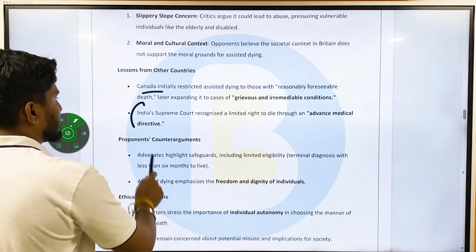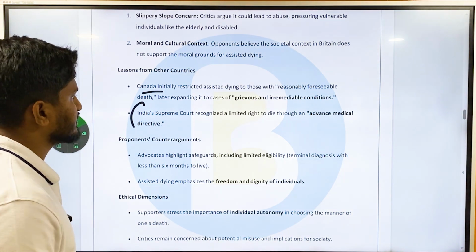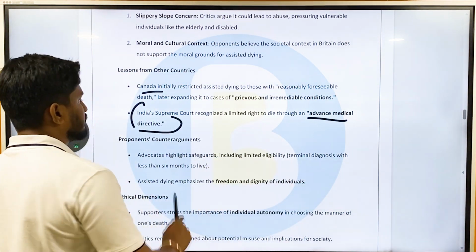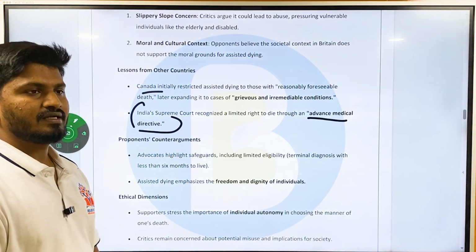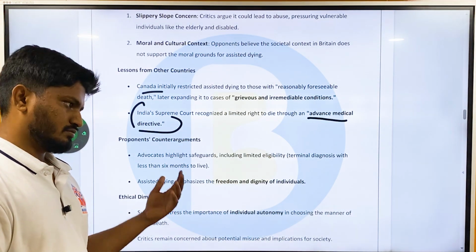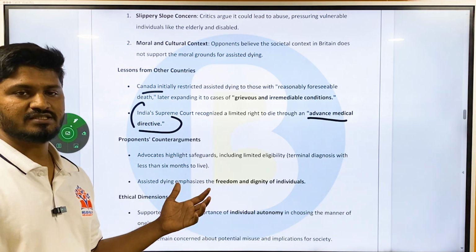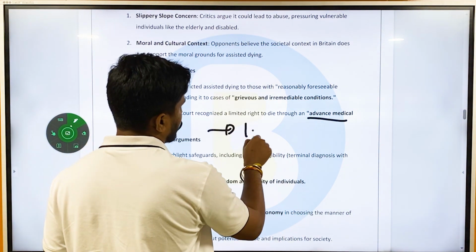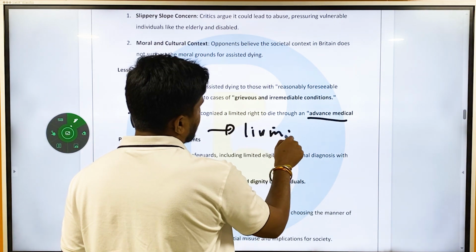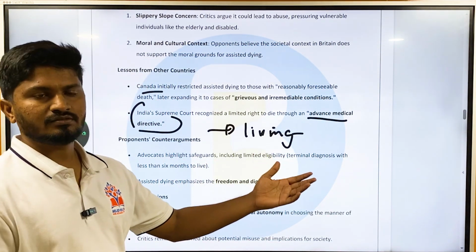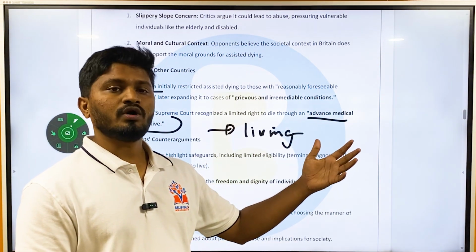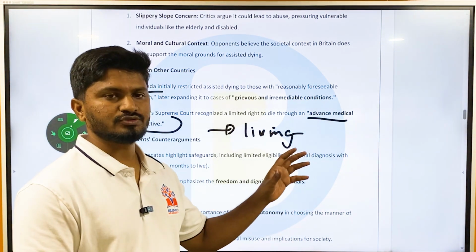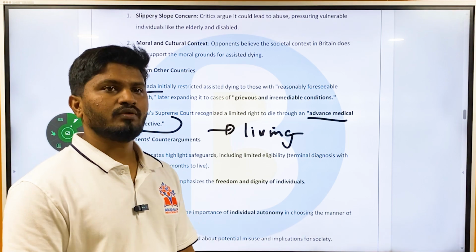In India, there is no particular law, but the Supreme Court has given certain limited guidance, that is, to die through an advance medical directive. Okay, there is a process: if you want to go through euthanasia, that is passive euthanasia, you have to have a living will when you are alive. You have to write a living will. That living will should be written in front of a person who you want to carry out the assisted death, and there should be persons such as a judicial magistrate and other people. And once you